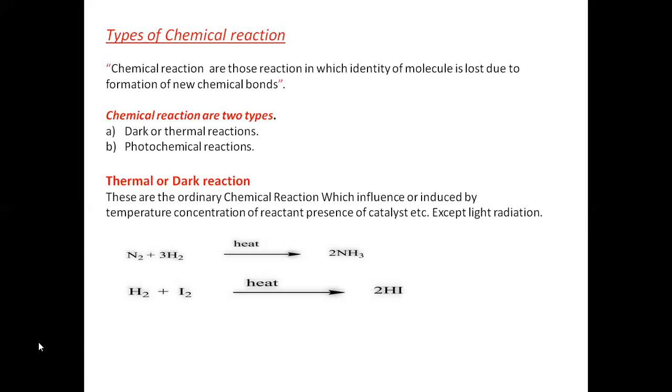Again, when we supply heat to the hydrogen and iodine molecule, it is converted into 2 moles of HI. It is also an example of a thermal or dark reaction. Or the decomposition of PCl5 into PCl3, phosphorus trichloride, and chlorine is again one type of thermal or dark reaction. So यहाँ पे हर एक reaction में आपको heat provide करनी पड़ेगी, then and only then the reactant molecules are converted into the product molecules. If you supply light radiation, then ऐसे changes वहाँ पे नहीं होंगे.